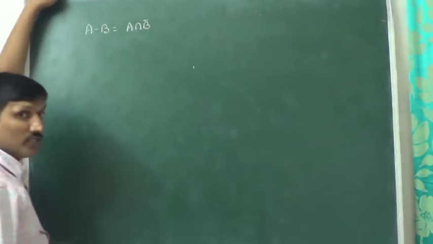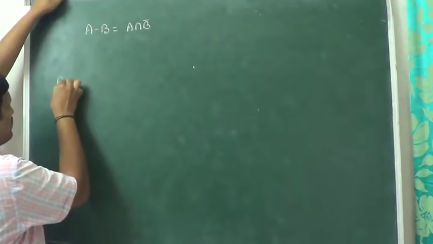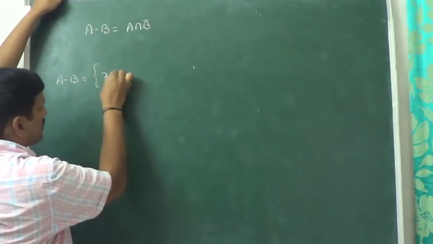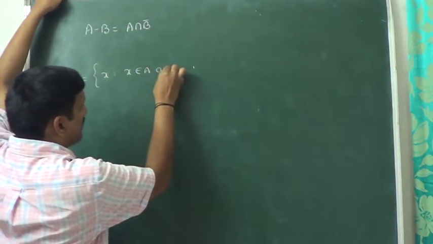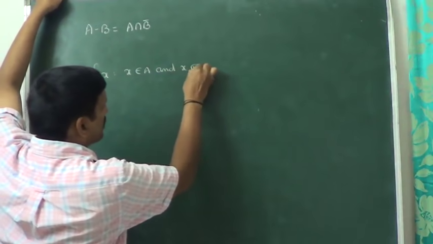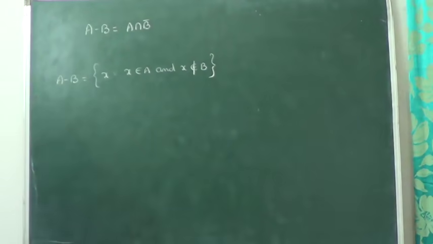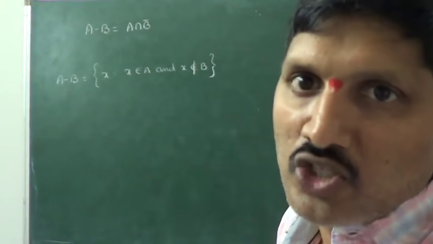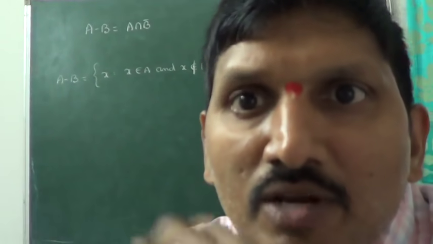Just I am discussing what actually A minus B represents. A minus B represents X such that X belongs to A and X does not belong to B. Over. That is the definition. A minus B definition is that one: X belongs to A and X does not belong to B, or X is not present in B.